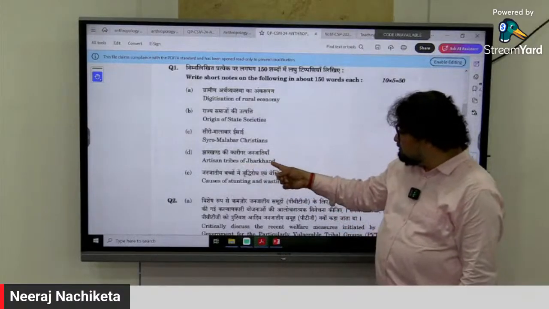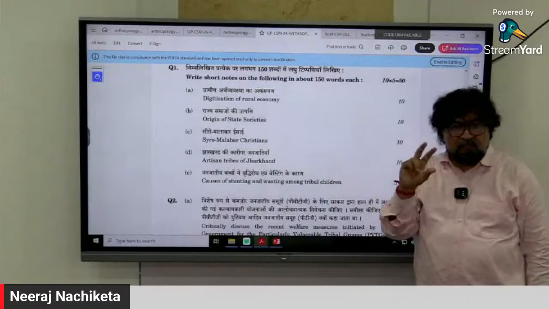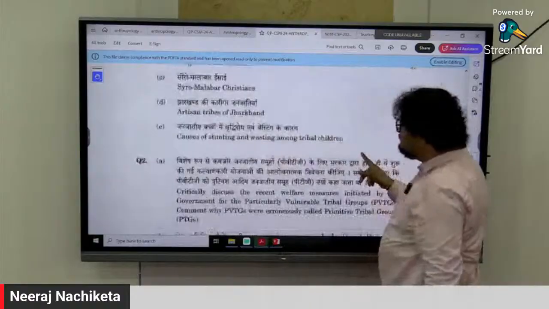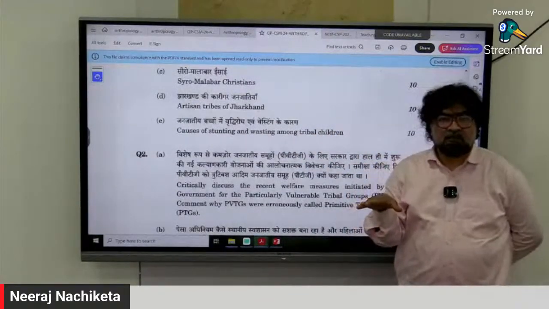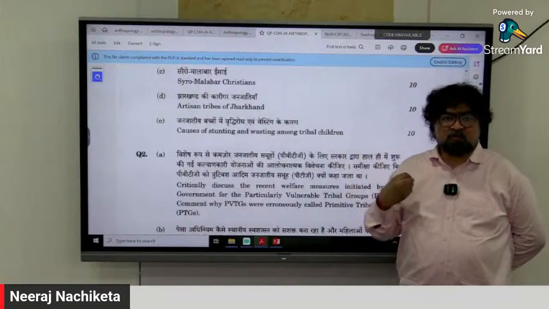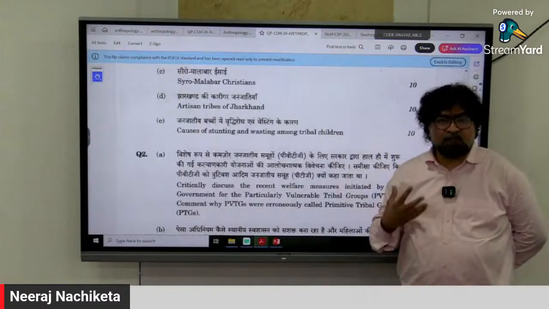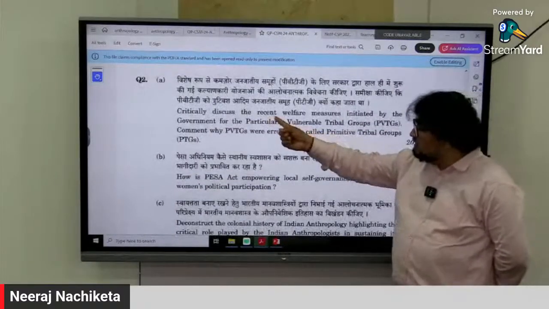Then artisan tribes of Jharkhand, somewhere there in the news. Then you can see causes of stunting and wasting among tribal children. अभी ये रिपोर्ट में आ रहा है कि tribal children की growth में loss, one of the reasons is malnutrition in terms of food and nutrition. So again, this part comes. Then you can see, critically discuss the recent welfare measures.